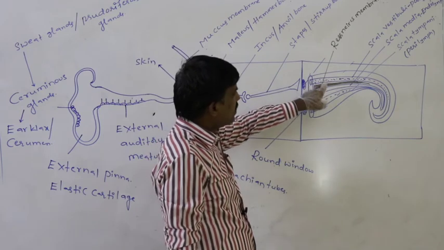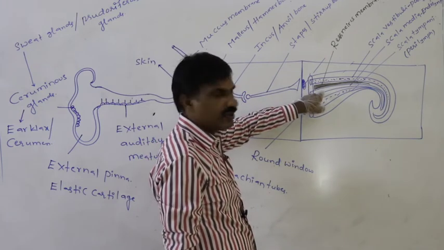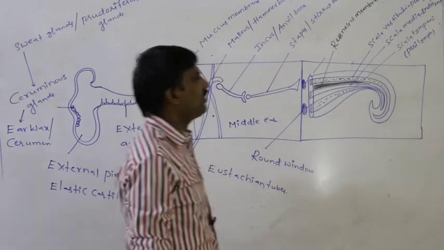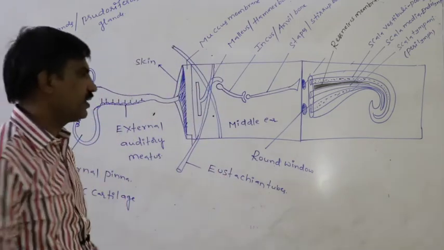Between the scala vestibuli and the scala media, the membrane which is present is said to be the Reissner's membrane.